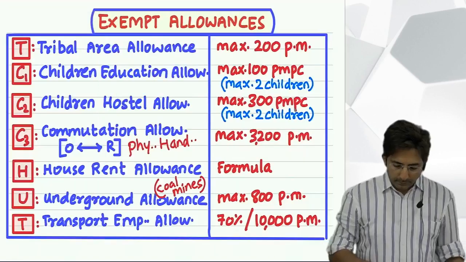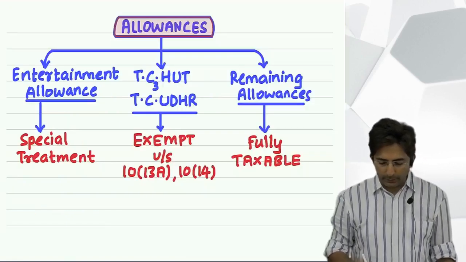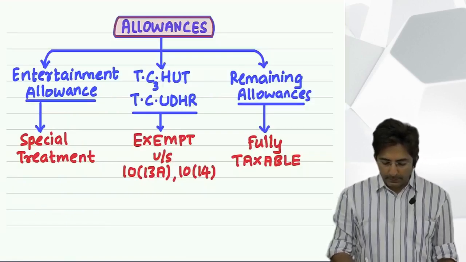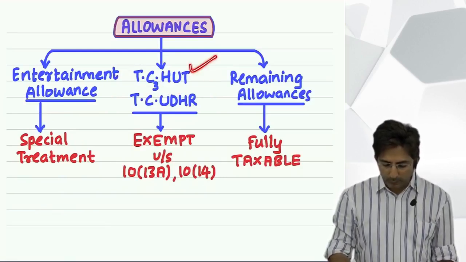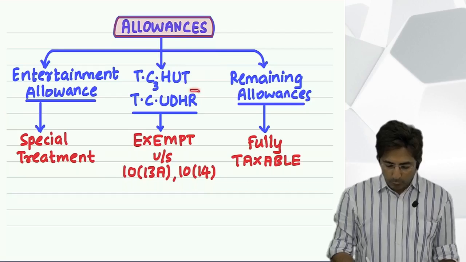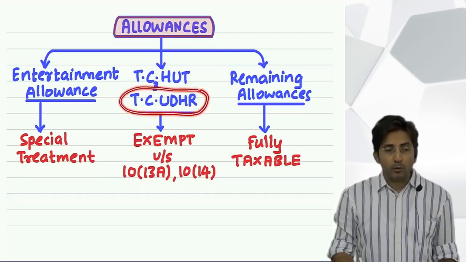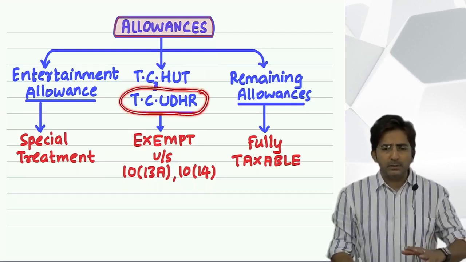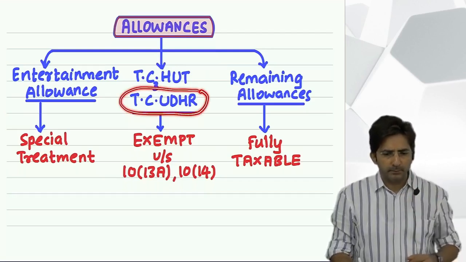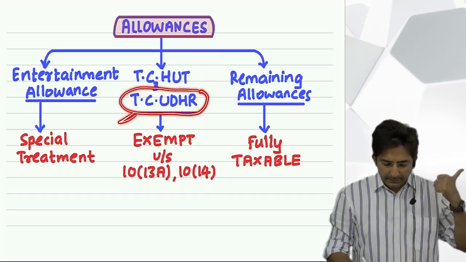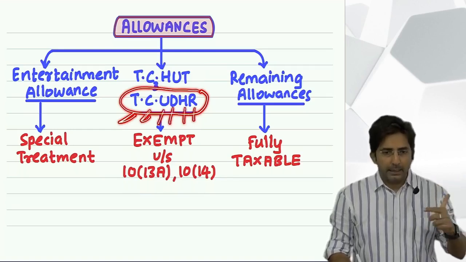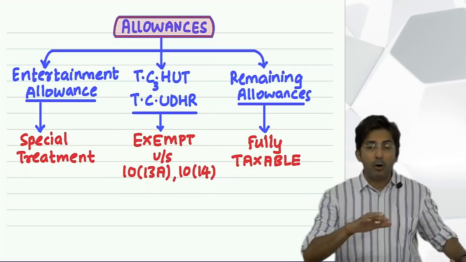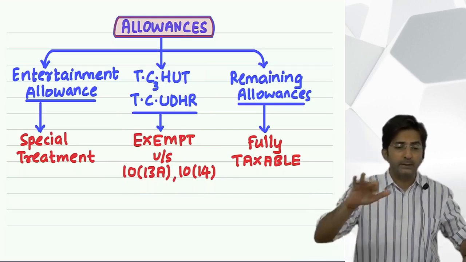Then TC hut, TC udhar. Okay. Now next alphabet is, this TC hut is done. Last we did was T. Now in TC udhar, you will find one common thing. All the allowances are given for office purpose. Whether it is T, C, U, D, H, R. I will tell you the full form, but these are all allowances given for some office expense.